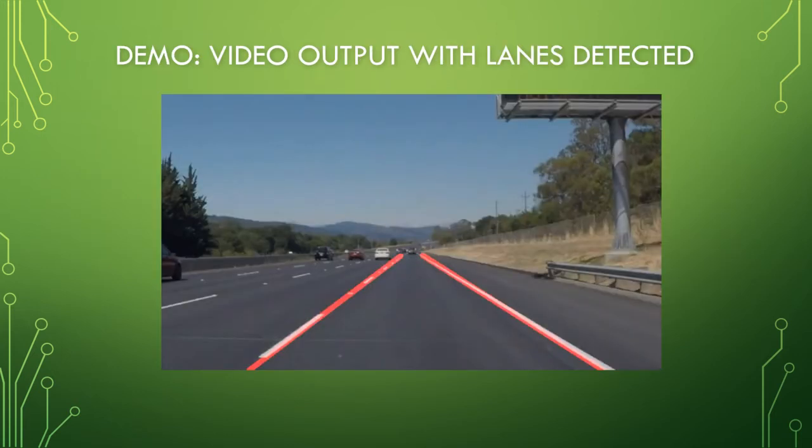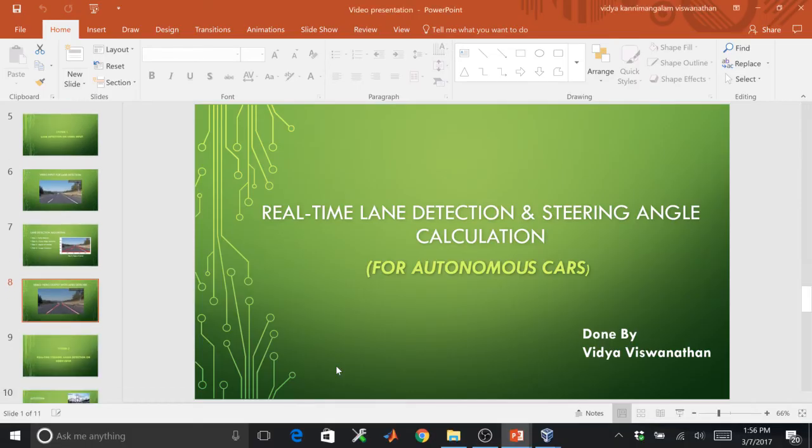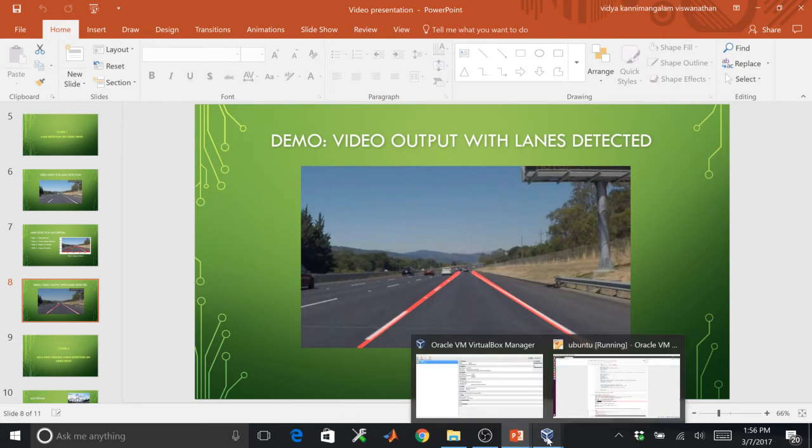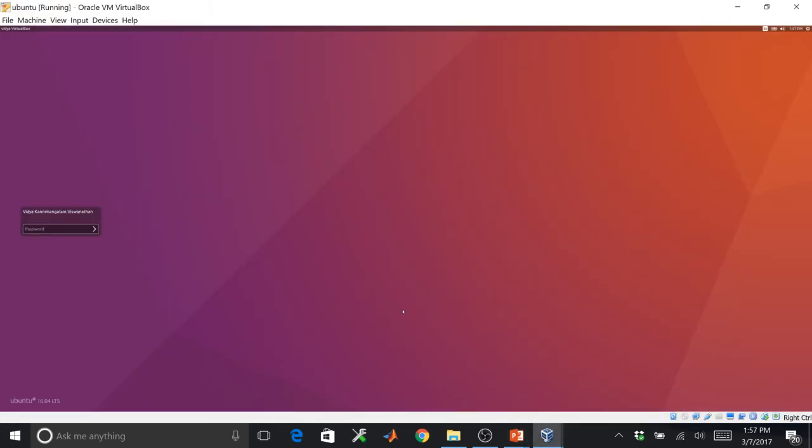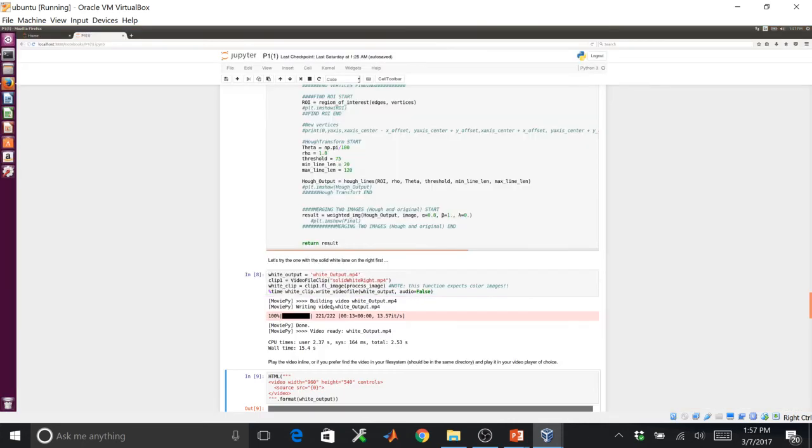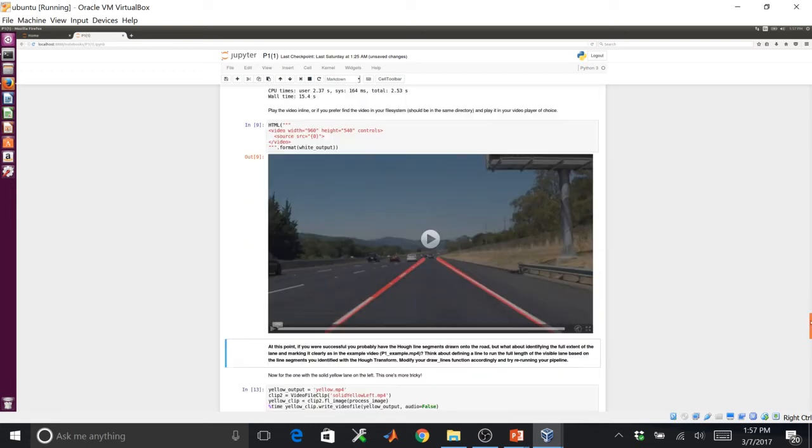So now I am going to show the live demo for highlighting the lane lines detection with the video. For this, I have used OpenCV Python installed in a Linux machine. So here is my code, and I'm going to run this. So I got the output video here.